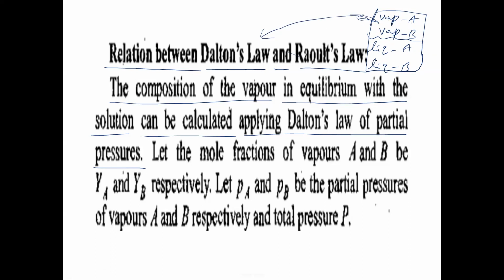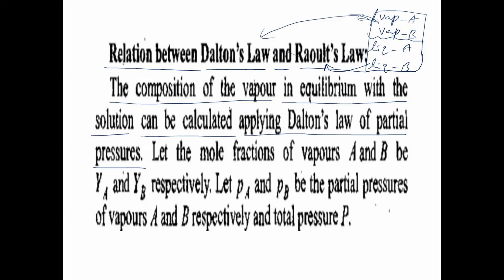And for the mixture of two liquids which form an ideal solution, suppose liquid A and liquid B are benzene and toluene. These two liquids will form an ideal solution. So whenever liquid A and liquid B form an ideal solution, Raoult's law is applicable. Raoult's law is applicable for the mixture of two liquids which form an ideal solution, and Dalton's law is applicable for the mixture of two vapors that are non-reacting in nature. These two vapors, vapor A and vapor B, do not react with each other.